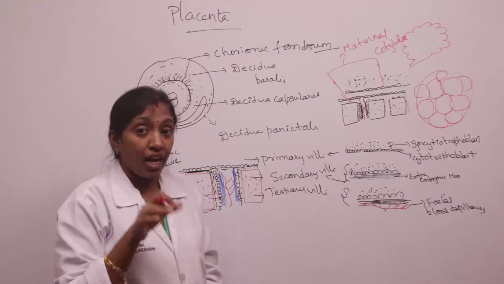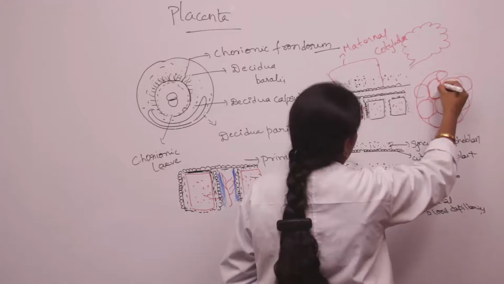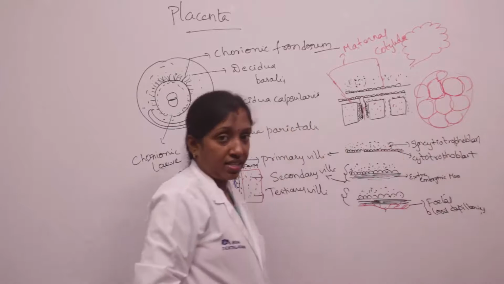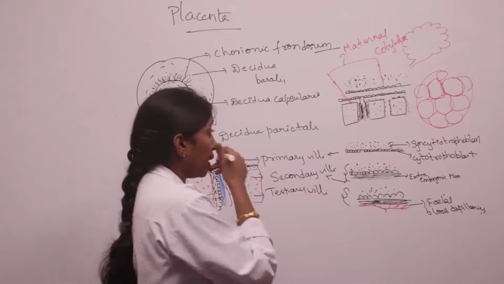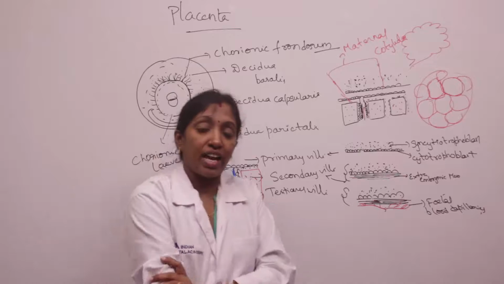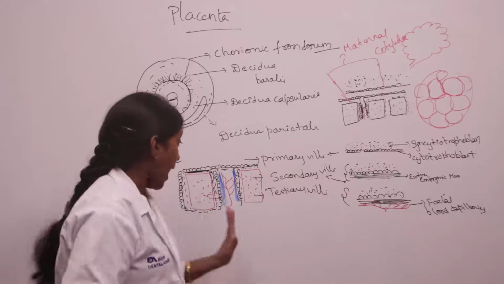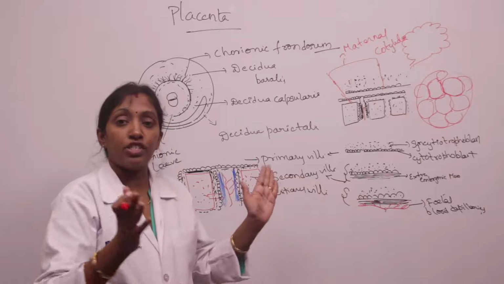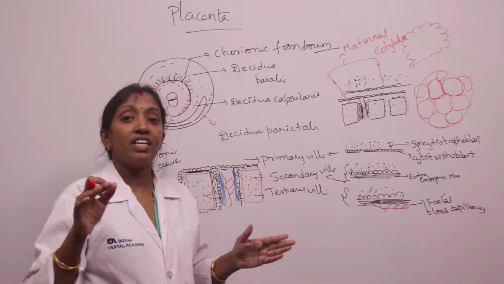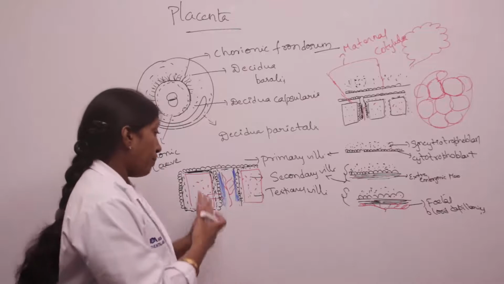When we look from outside, the cotyledons are separated by grooves, and these trabeculae constitute the grooves. There are 15 to 20 cotyledons present. And one more important thing is, these villi undergo branching. They divide into what are called anchoring villi. These anchoring villi again divide into branches called rami chorii, and these again divide into branches called ramuli chorii. So the villi undergo branches and branches.